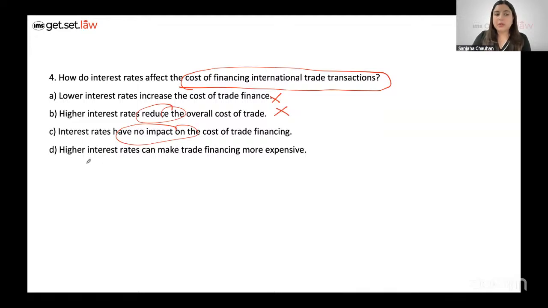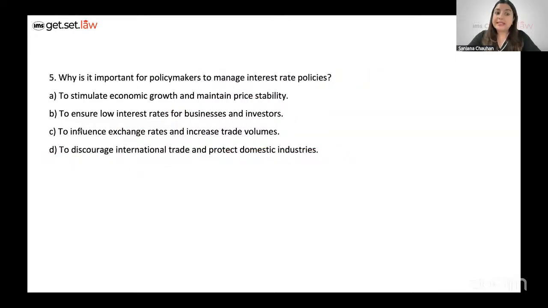So this is also out. We're left with D, which says higher interest rates can make trade financing more expensive. That was a broader idea when I was decoding that paragraph. So D is the best option choice, right? Let's take a look at the next question here, which is why is it important for policymakers to manage interest rate policies? I think we'll be able to answer this as well. Stimulate economic growth and maintain price stability. These two keywords are actually given, but let's be sure about the other options being wrong.